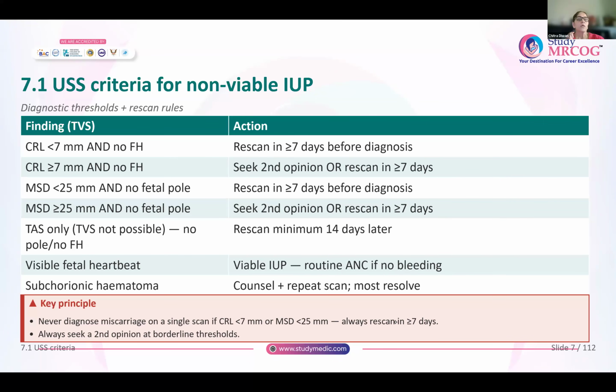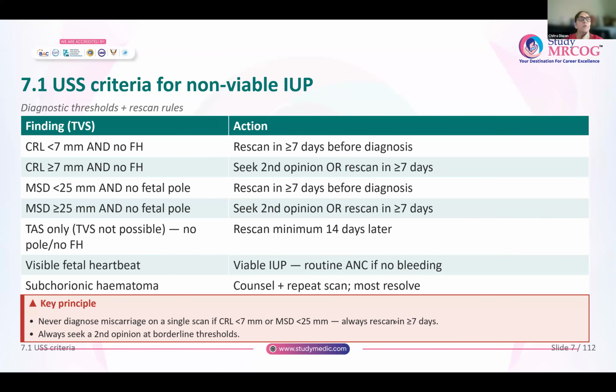Now, if you see the mean sac diameter is more than or equal to 25 millimeters and still there is no fetal pole, get a second opinion, or offer her a scan after 7 days. And only after the second scan is done, then you will label her as either a non-viable pregnancy, or maybe at the second scan, you are able to see a fetal pole. So give your diagnosis only after the second scan.